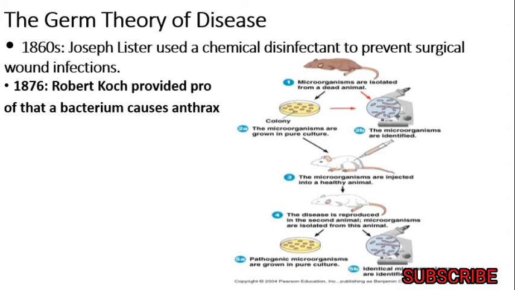The second postulate is isolation: the organism must be isolated from the diseased animal and grown in a pure culture medium. See in this figure that one mouse is there, and microorganisms are isolated from the dead animal. In the second step he has grown the colony, so the microorganisms are grown in a pure culture. After that, the microorganisms are identified and injected into healthy animals. The disease is reproduced in a second animal. Microorganisms are isolated from these animals, and then the pathogenic microorganisms go for pure culture. So we can easily identify which microorganism is responsible for a particular disease.